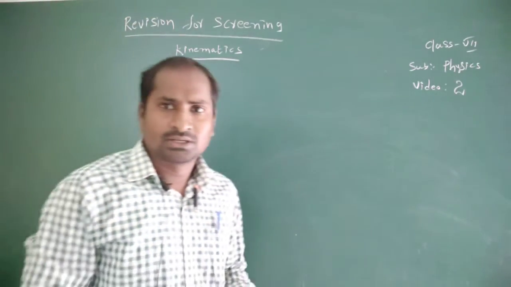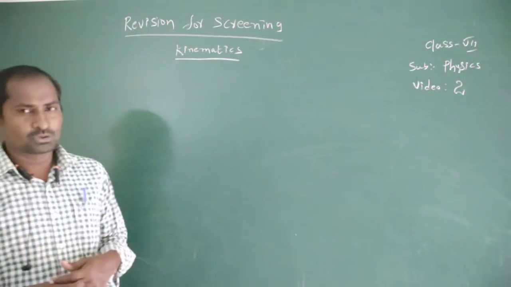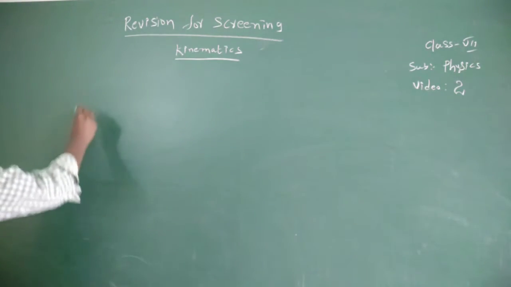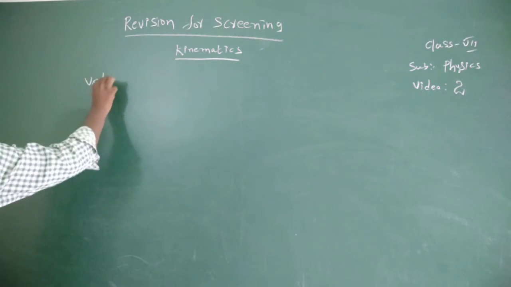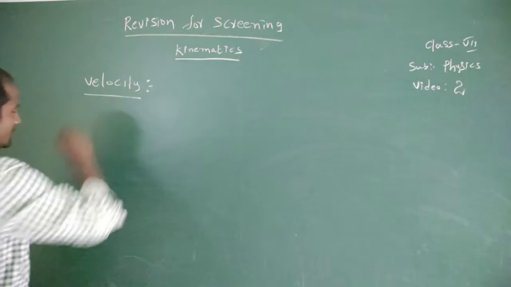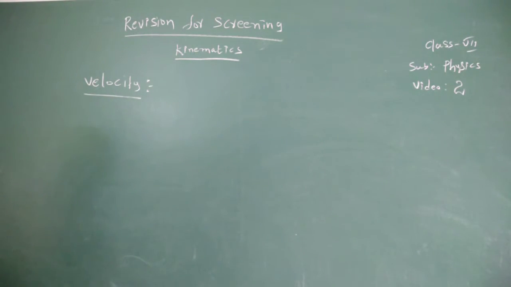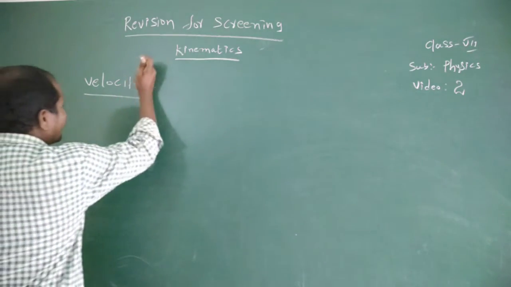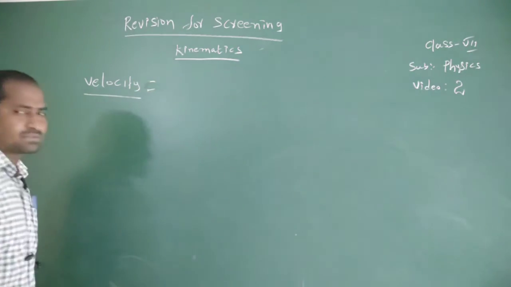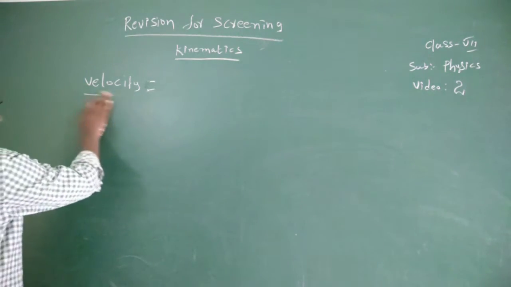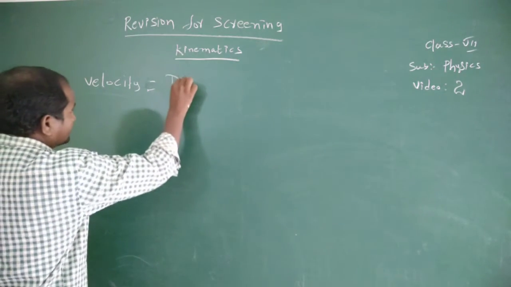Okay, students. Yesterday I explained up to average velocity. Now, velocity. What is meant by velocity? We know that the rate of change of displacement with respect to time is called velocity. Listen once again. The rate of change of displacement with respect to time is called velocity. So here velocity equals displacement by time.